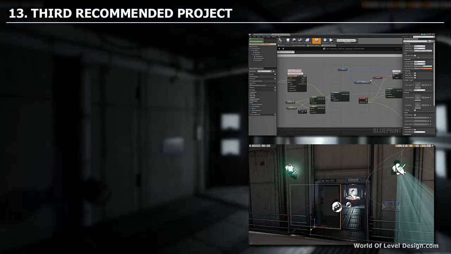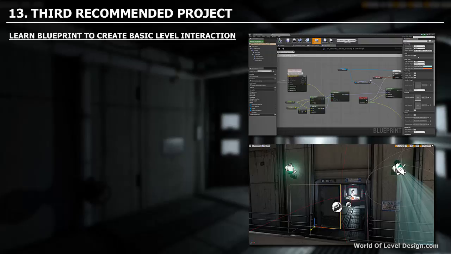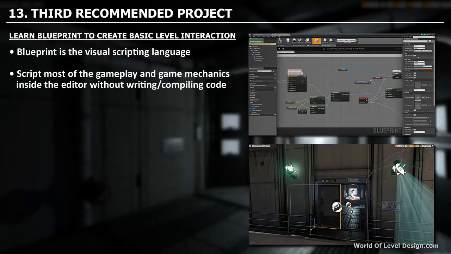Your third recommended project is to learn Blueprint and to create a basic level interaction. Blueprint is the visual scripting language inside Unreal Engine. Before it was called Kismet in UDK, and it has been replaced by Blueprint. You can script most of the gameplay and game mechanics inside the editor without ever writing or compiling code. All the scripting is done inside Unreal Engine.